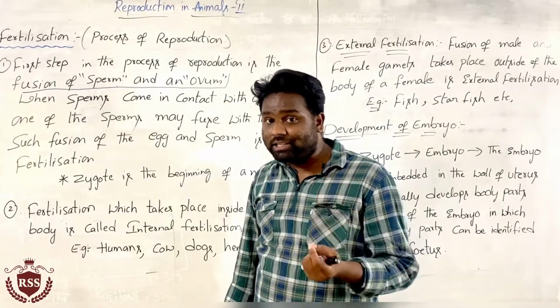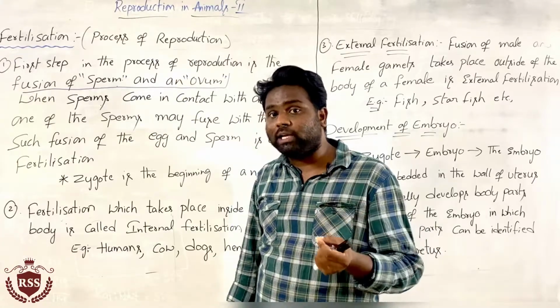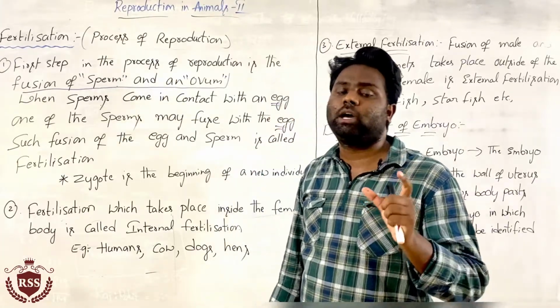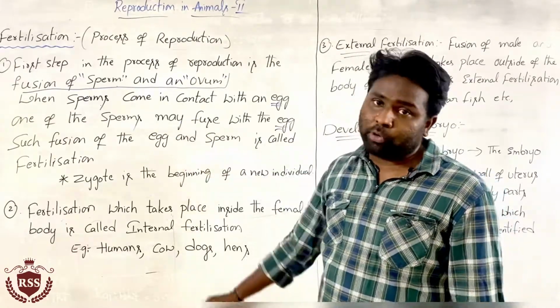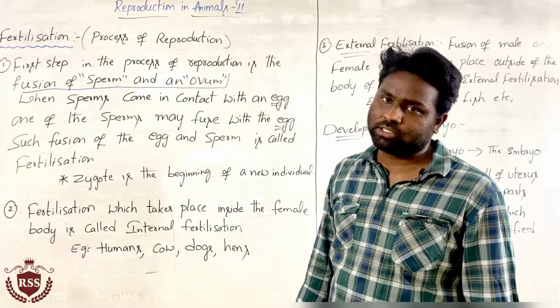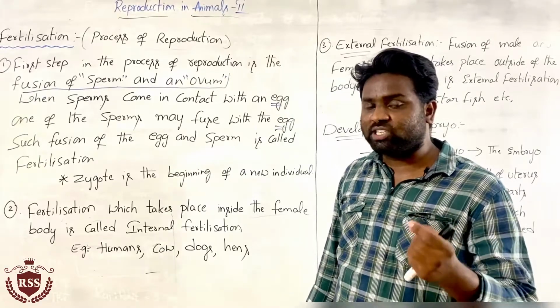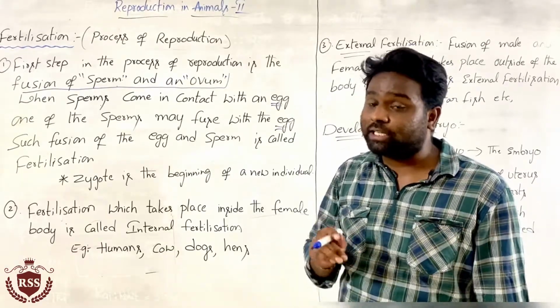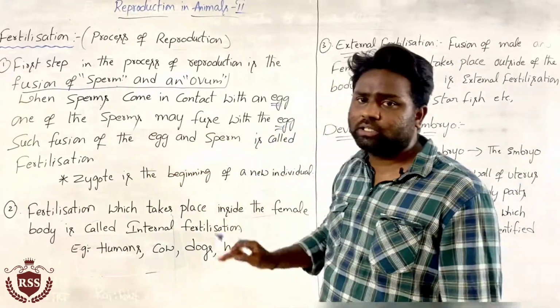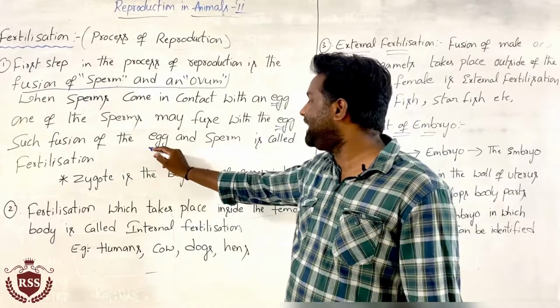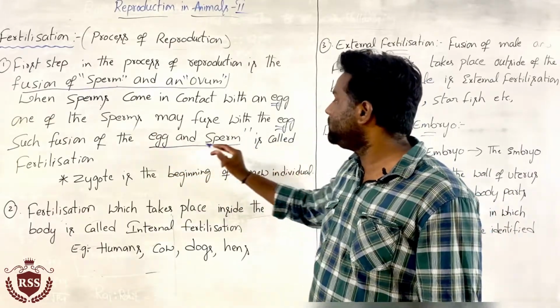We know that millions of sperms are produced by the male reproductive organ, the testis. Any one of the sperms fuses with the egg. Such a fusion of egg and sperm is called